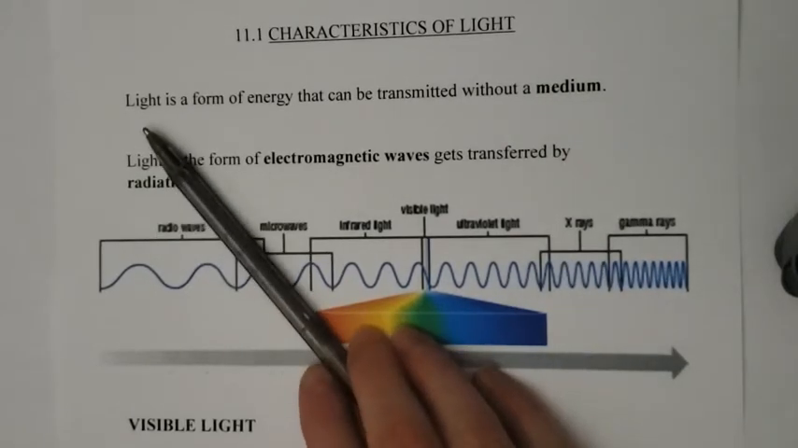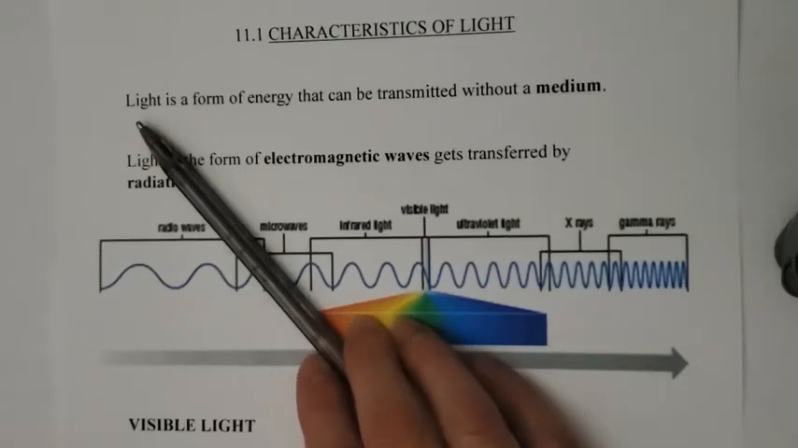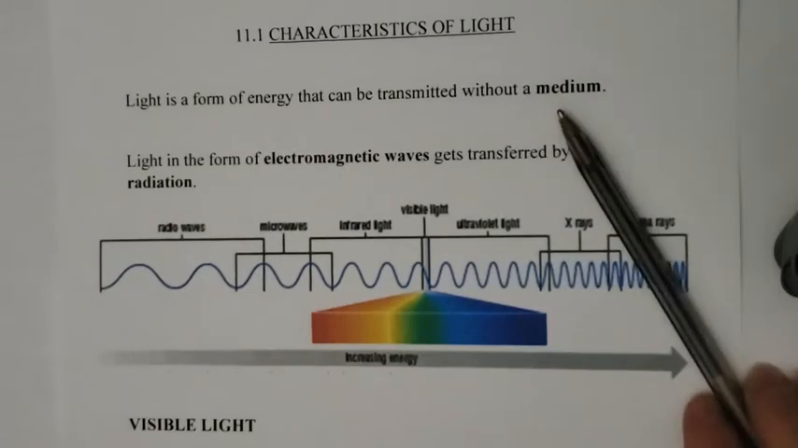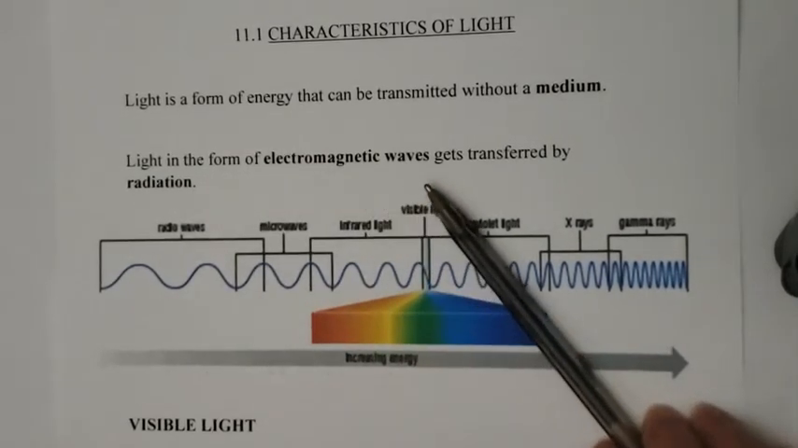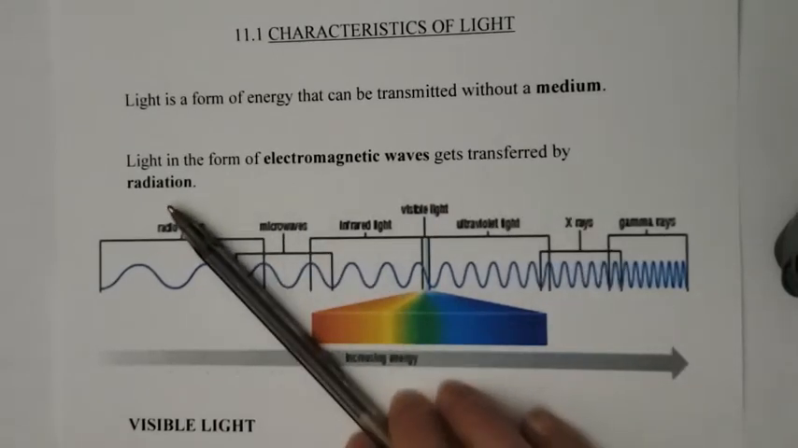The neat thing about light is it travels through outer space from the sun to Earth. And we call it space because of the lack of particles there. So there's no medium for it to travel through, yet it actually can reach us. So light does not need a medium to travel through. Light in the form of electromagnetic waves gets transferred by radiation.